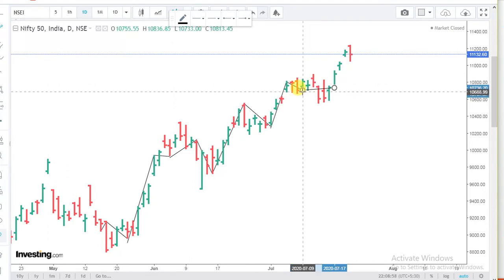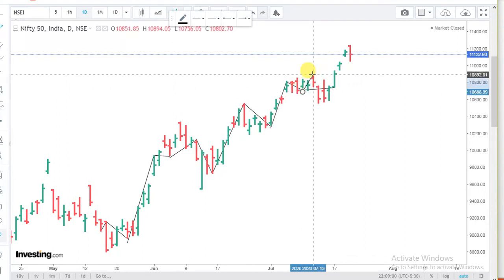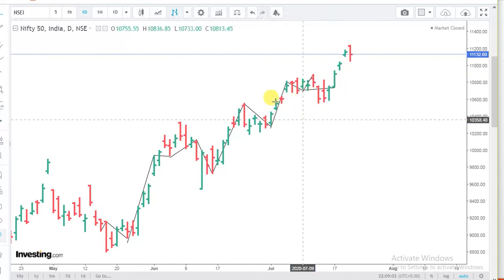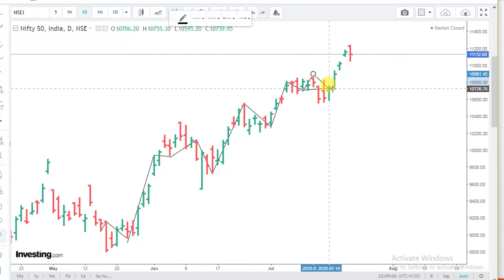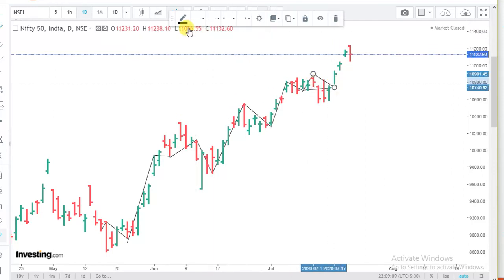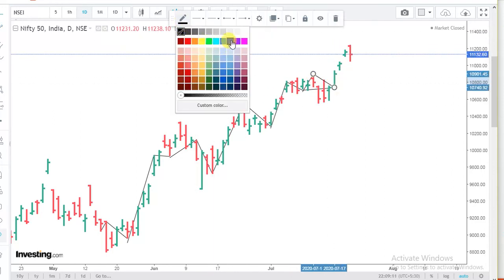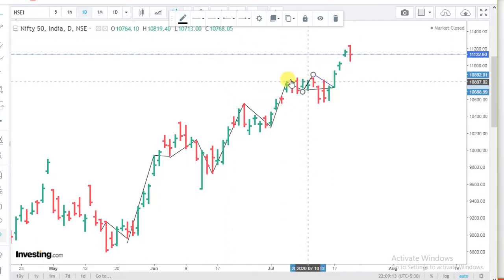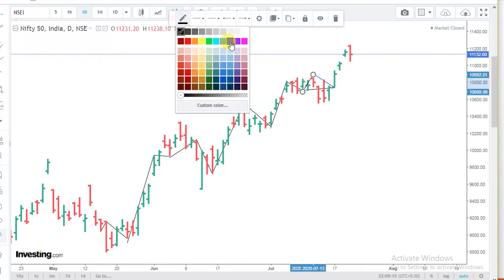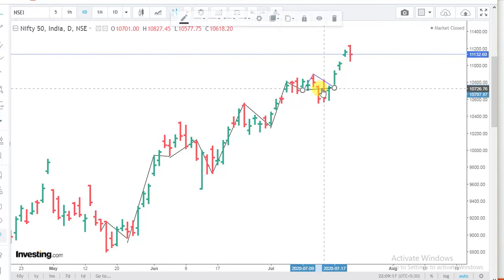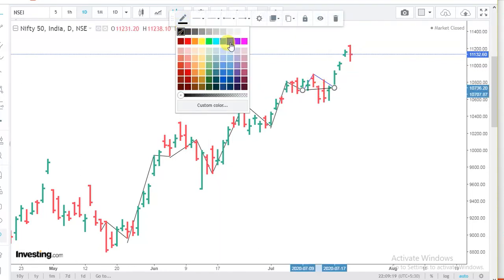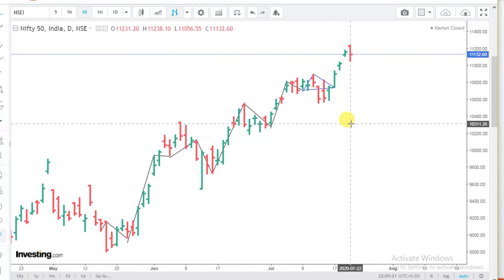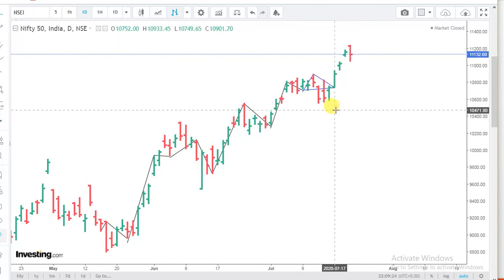Because of the weekend we can't take it on the exact date because of Saturday and Sunday. So what I am doing is I have marked on 13th. So inversion has happened here, and till this date 17th I have covered.